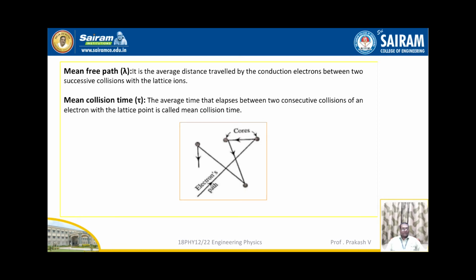Next, let us discuss what is mean free path lambda. It is the average distance travelled by the conduction electrons between two successive collisions with the lattice ions. So that we can look at in the figure. And mean collision time tau is nothing but the average time that elapses between two successive collisions of an electron with the lattice point, and it is denoted by the symbol tau.